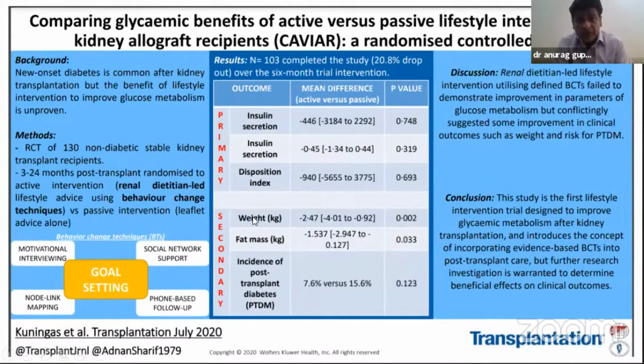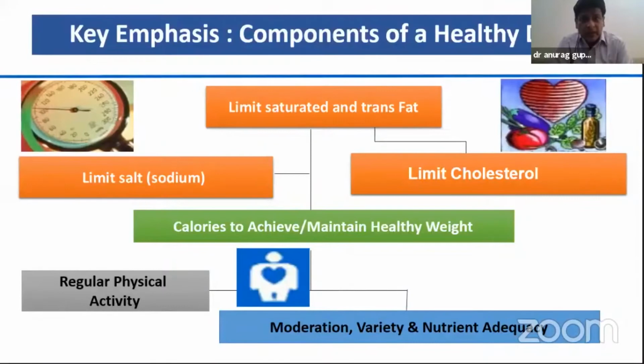So further studies are needed on lifestyle modifications in patients with PTDM, and they mainly used behavioral change techniques in this study.